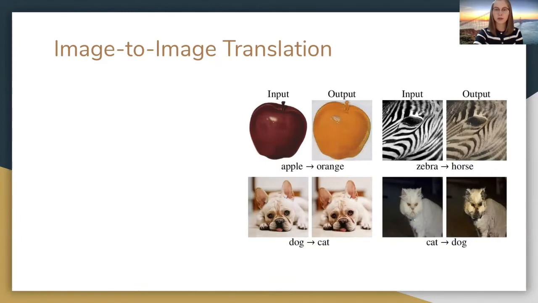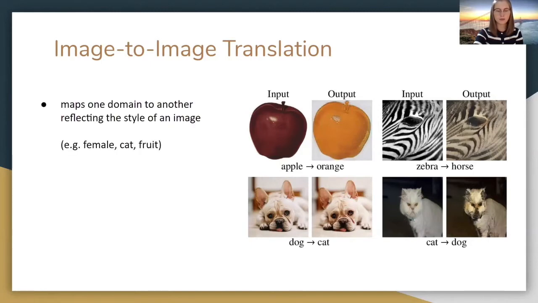In this paper, we are facing the image-to-image translation task, and it aims to learn a mapping between different visual domains or categories. For example, female, male, cat, dogs, fruits, etc. For example, we can set image domains based on the gender of a person, in which case the style will include the beard, the makeup, and the hairstyle.